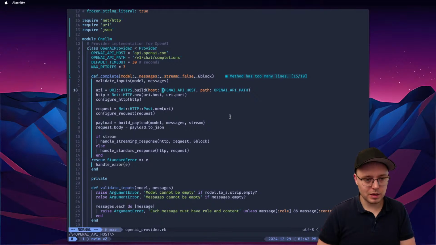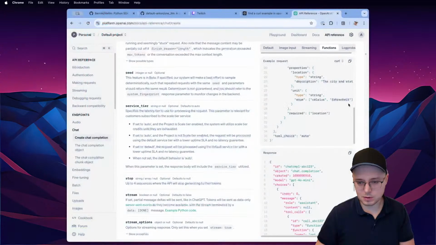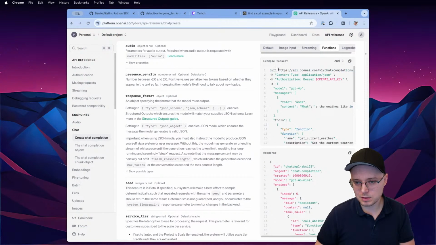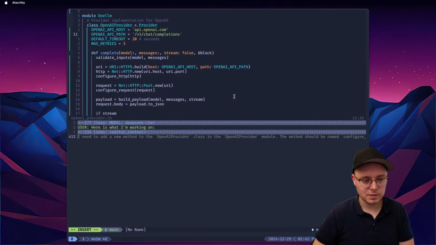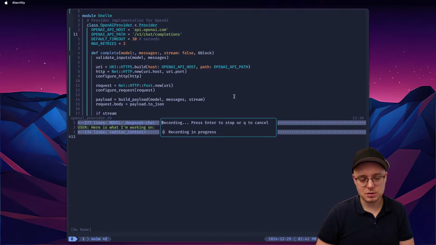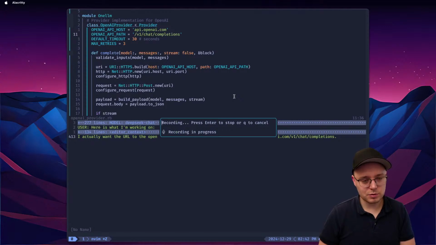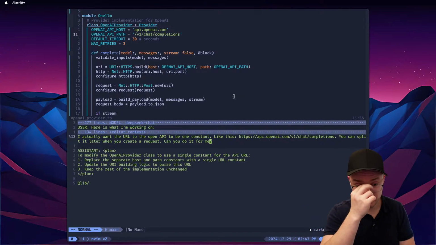So I actually want this to be, don't like this, don't like this, don't like this. I actually want the URL. Actually, let me copy the URL from the example here. I actually want the URL to the OpenAI API to be one constant, like this. You can split it later when you create the request. Can you do it for me? I mean, sure, I can do it myself, but